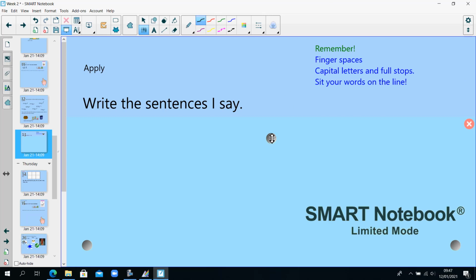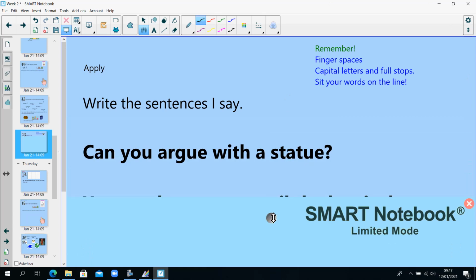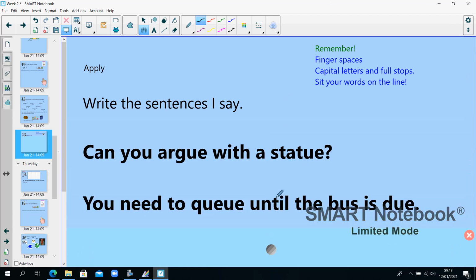Let's check, did you get those correct? We were looking at the UE spelling of the U phoneme, as in Q and argue. Well done, that is Wednesday's lesson.